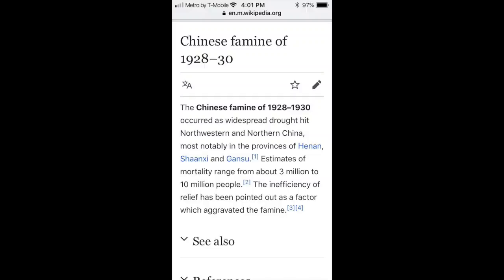Horrendous. But you'll notice that the Wikipedia page about this famine in China caused by capitalism is only 3 sentences long. Let me repeat that. The Wikipedia page about this famine caused by capitalism in China is only 3 sentences long.